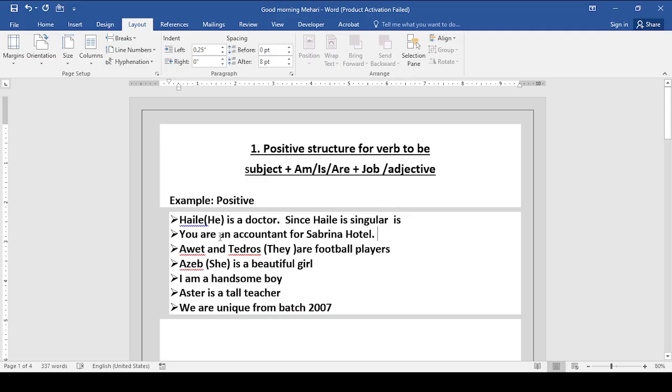Why? Because there is an article an. We use an article a or an to indicate if something is singular, so we use a or an for singular nouns only.